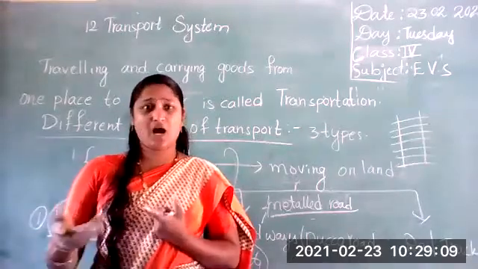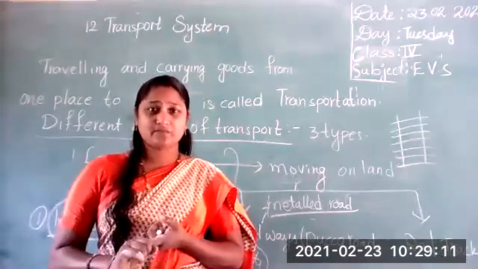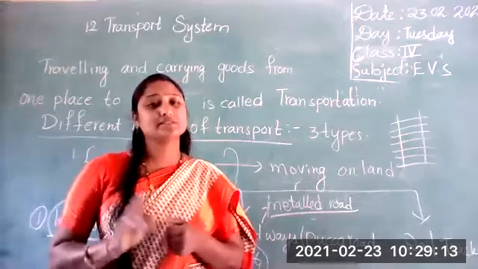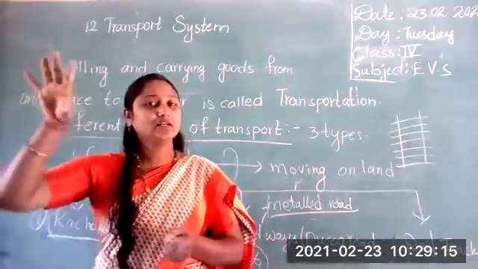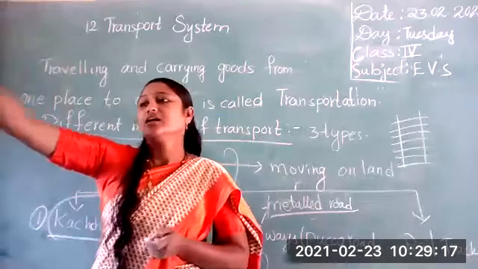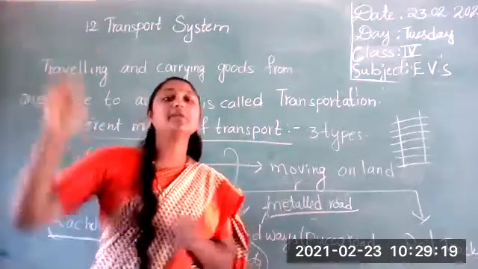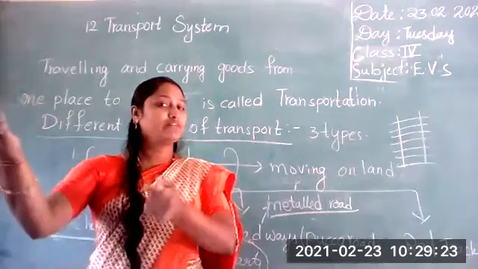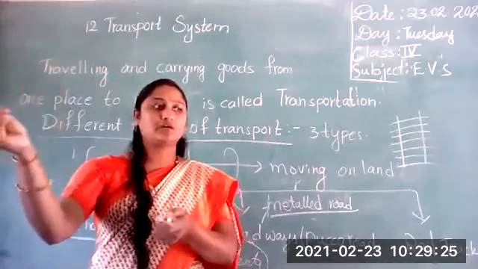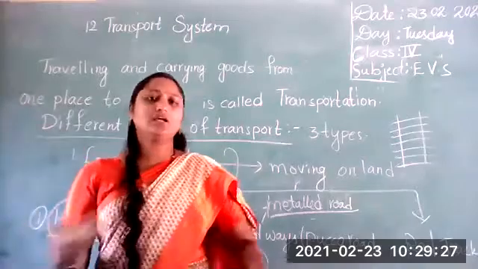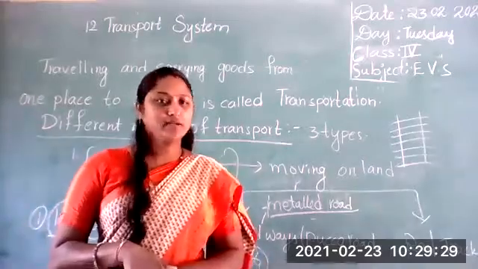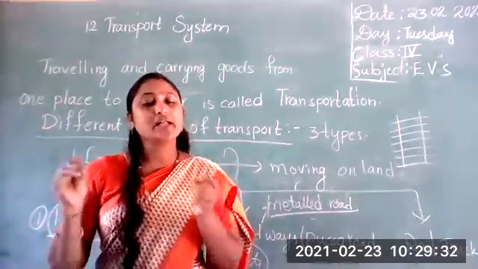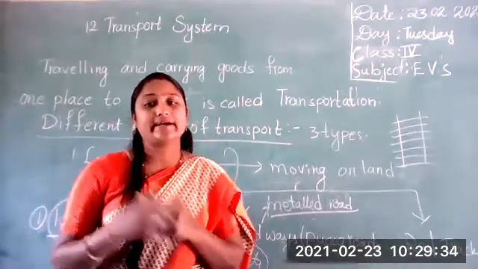There is no orange symbol in that. Okay? Only two signals are there. So in the railway station, when it shows the red signal, the train will stop immediately. And when it shows the green signal, it can go. Did you understand? So these are the transport on rail tracks.